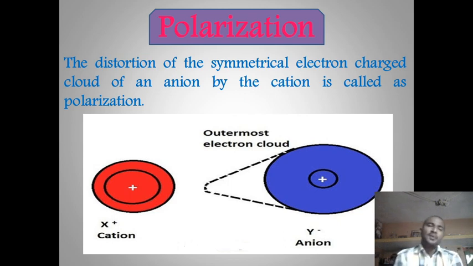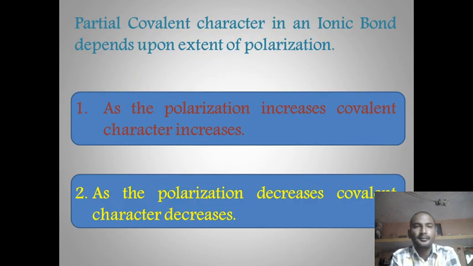That means when a cation is brought near to an anion, due to the electric field of the cation, it attracts the electron cloud towards itself. The circular electron cloud, which is symmetrical in nature, gets distorted towards the cation. And such a phenomenon is called polarization. And partial covalent character in ionic bond depends upon the extent of polarization. Number 1, as the polarization increases, covalent character also increases. As the polarization decreases, covalent character also decreases.